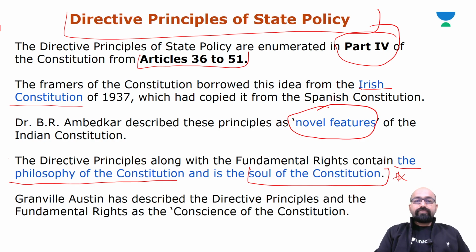Yes, guys. Now, one of the historians of our Indian Constitution, Granville Austin, has described the directive principles and the fundamental rights as the conscience of the Constitution. Okay.